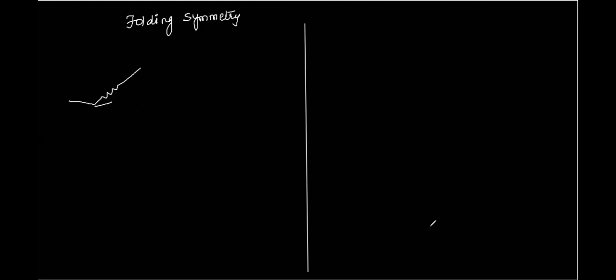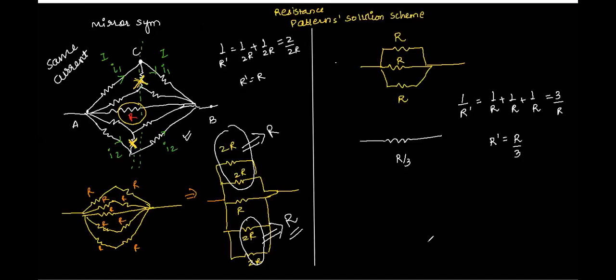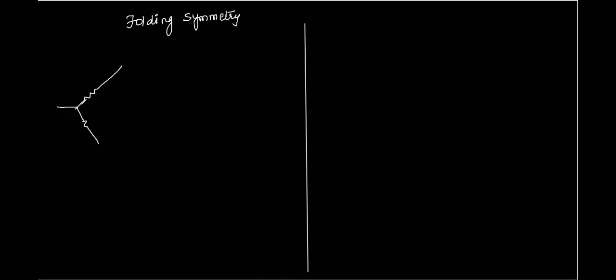Why am I drawing the same circuit? I'm trying to tell you that the first reason is that one question can be solved in different ways. The second reason is so that we can verify the answer. If the circuit is the same, irrespective of the technique, the answer should also be the same, right? So that's the reason.